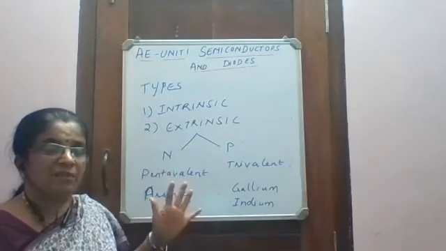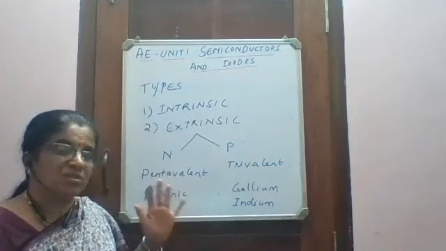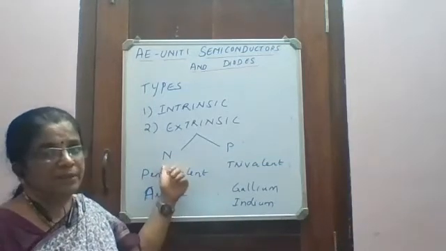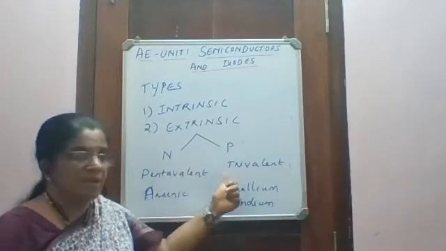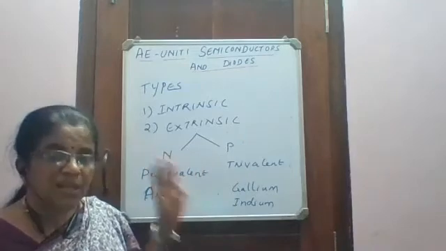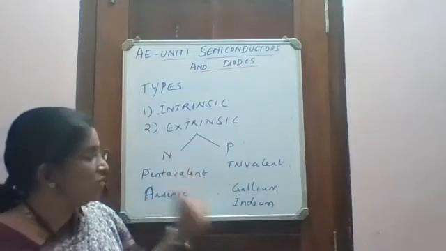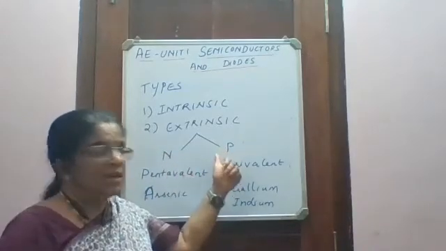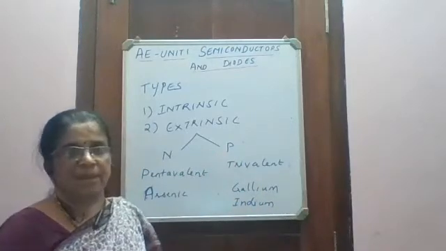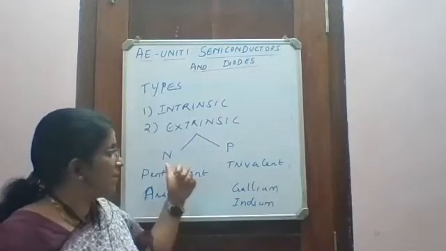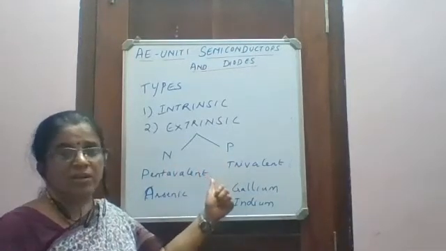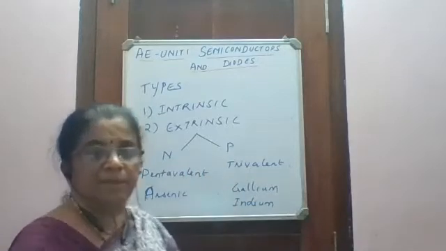If you add a material which has got 5 valence electrons to a semiconductor, you will get N-type material. Trivalent, tri means 3. If you add a material which has got 3 valence electrons, then you get a P-type material. Examples for a trivalent impurity are gallium, indium, etc. So N-type material has got pentavalent impurity, P-type material has got trivalent impurity.